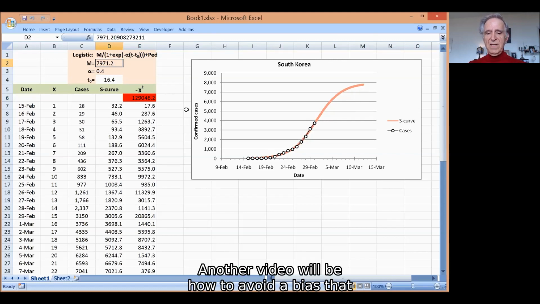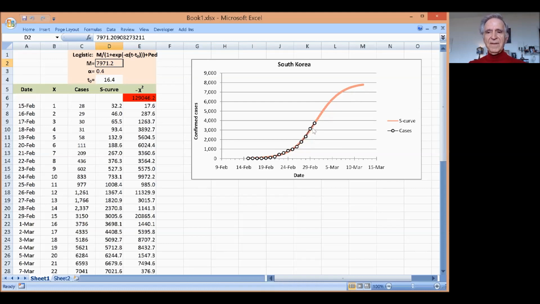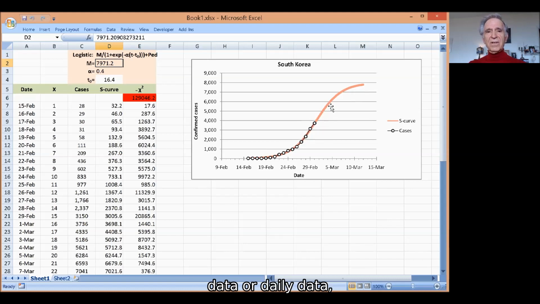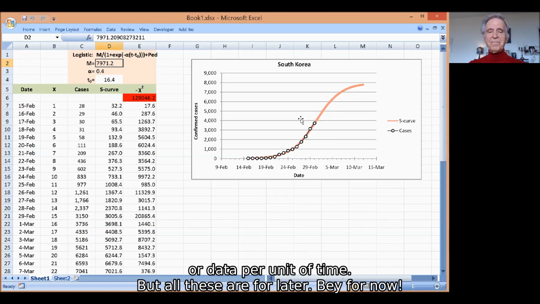Another video will be how to avoid a bias that S-curve fitting generally produces towards lower ceilings. And a fourth video will tell you how to choose whether to fit cumulative data or daily data or data per unit of time. But all these are for later.